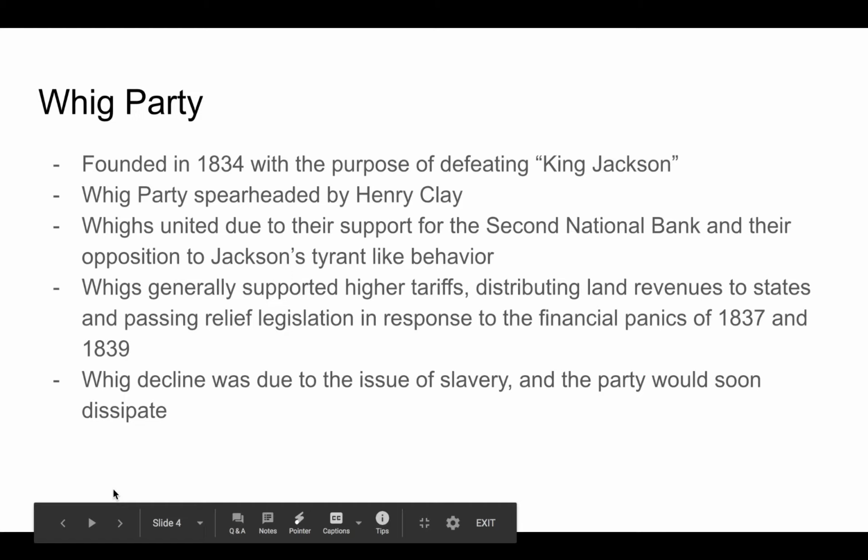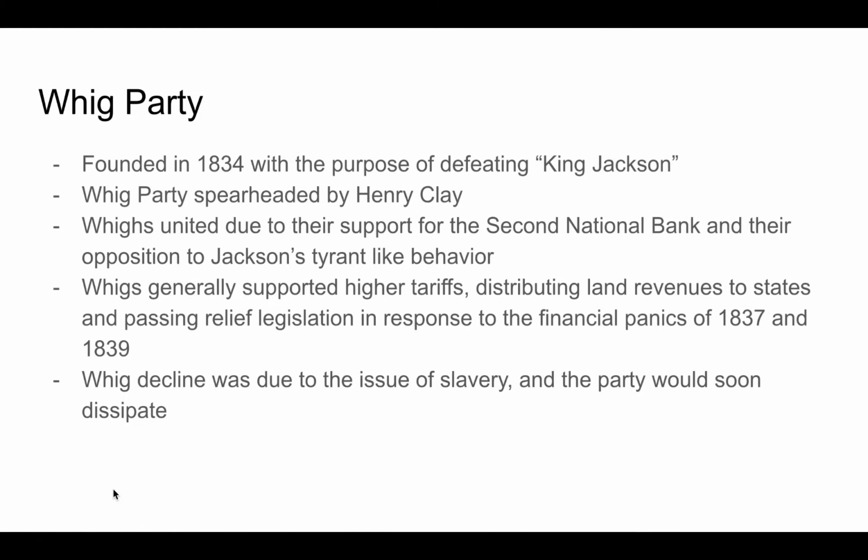Now let me talk about the Whig Party a little bit more. They were founded in 1834 with the purpose of defeating quote-unquote King Jackson. The Whig Party was spearheaded by Henry Clay. And the Whigs were united due to their support for the Second National Bank and their opposition to Jackson's tyrant-like behavior.